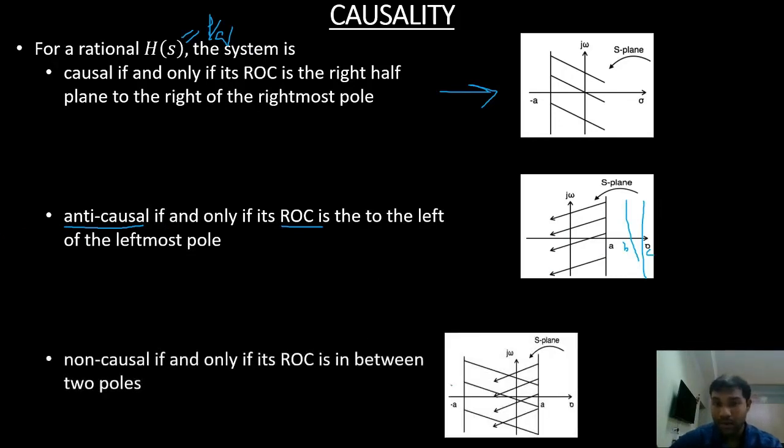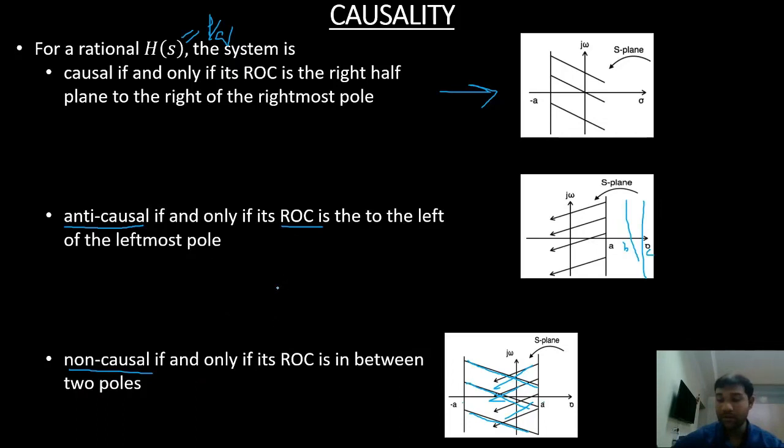Suppose I have two different poles, minus A and A. In this case, I'm just denoting with minus A and A. And if my ROC is in between these two poles, then I call my system non-causal.